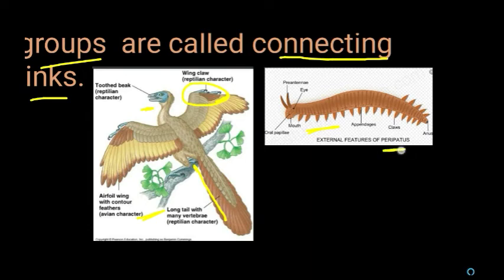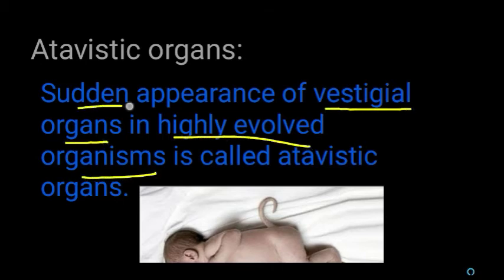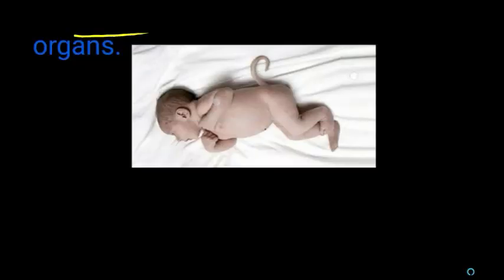Next, Peripatus. Peripatus is a connecting link between annelids and arthropods. Next is atavistic organs. What do you mean by atavistic organ? It means the sudden appearance of vestigial organs in a highly evolved organism. That is called atavistic. For example, the appearance of a tail in a human baby.